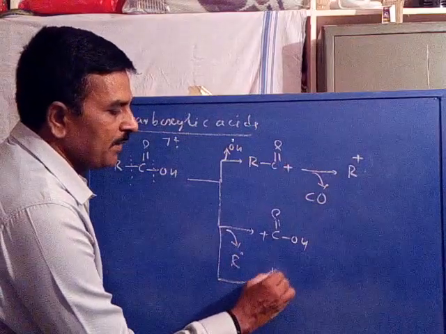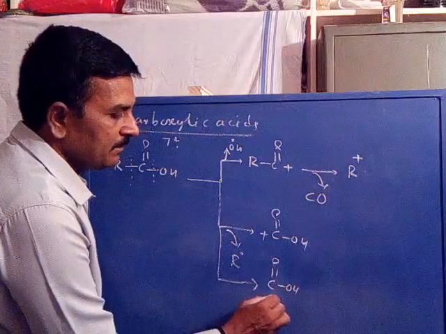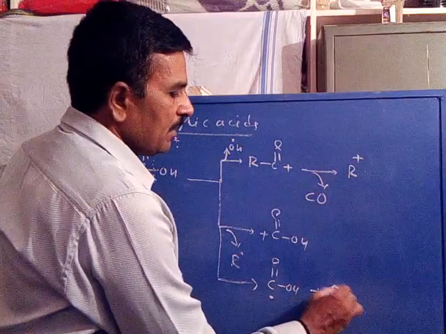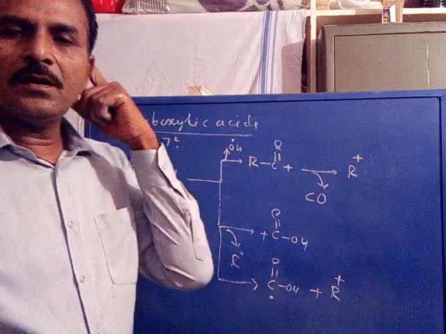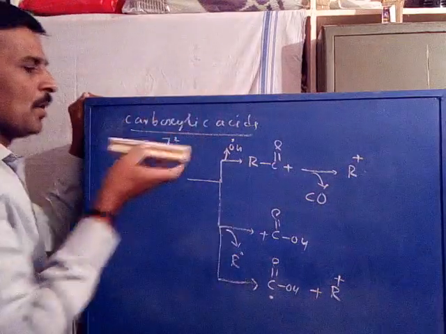The carboxylic acid group may be lost as a radical and the alkyl may appear as a cation. So this is the carboxylic acid fragmentation.